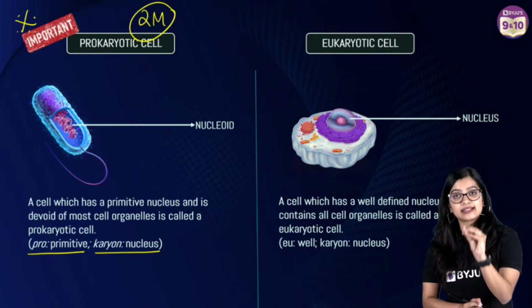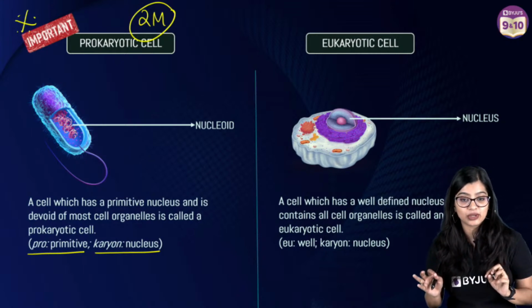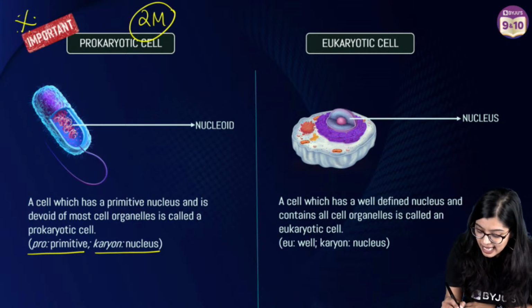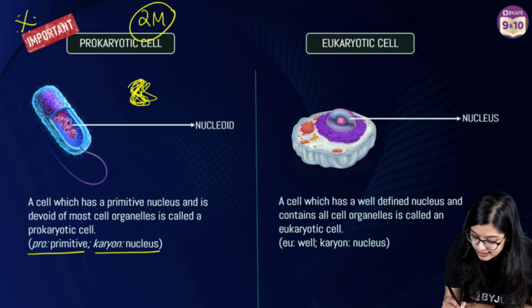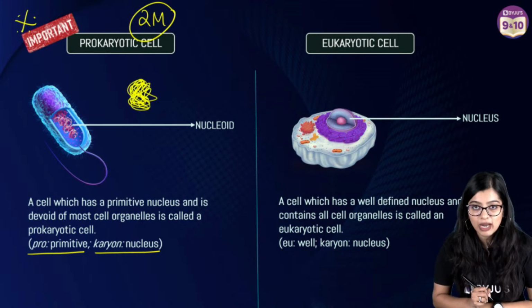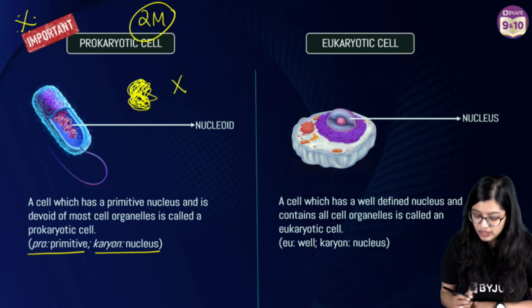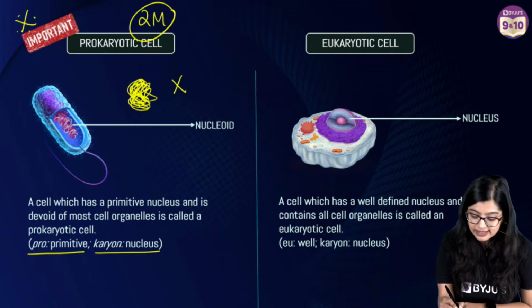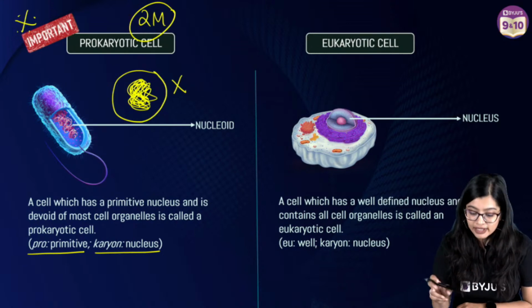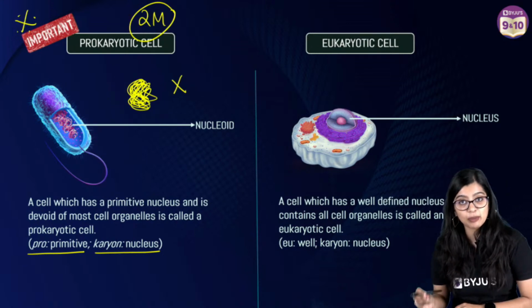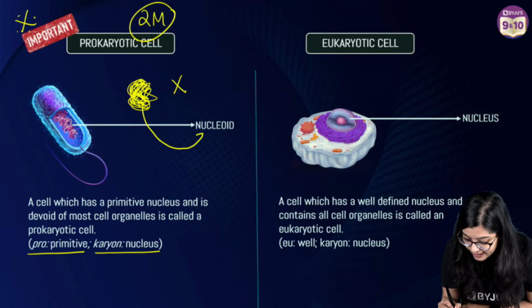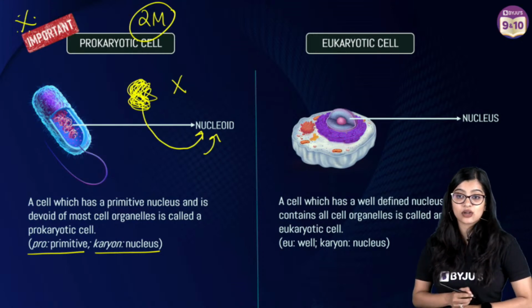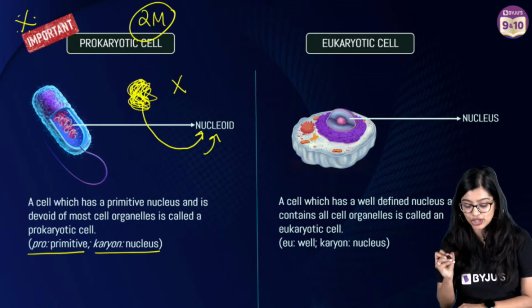A prokaryotic cell is a cell which has a primitive nucleus, right? That means that the genetic material is found concentrated in the cytoplasm and there is no nuclear membrane covering it, which is why we call this primitive. And this concentrated part inside the cell is called the nucleoid region.